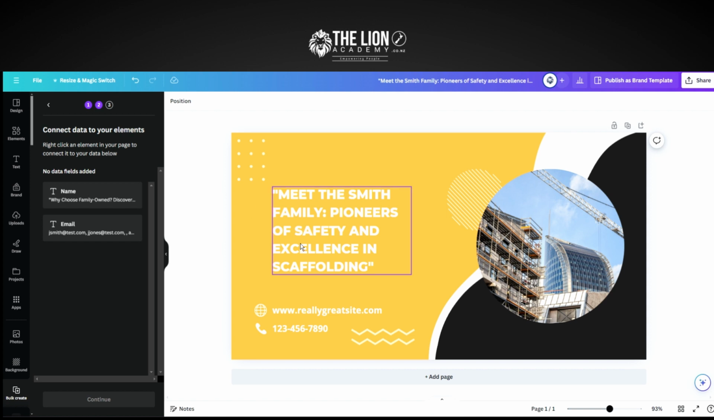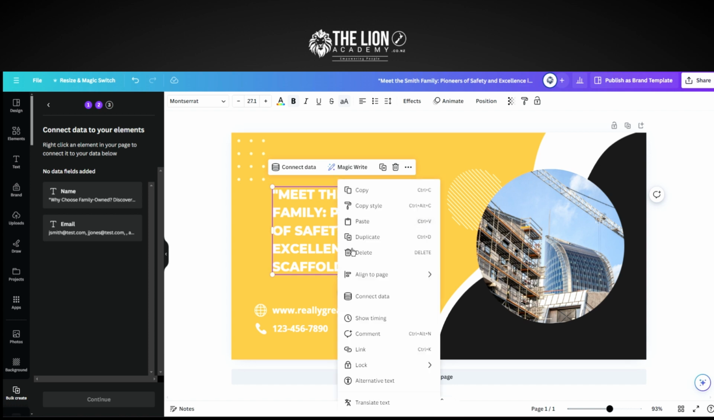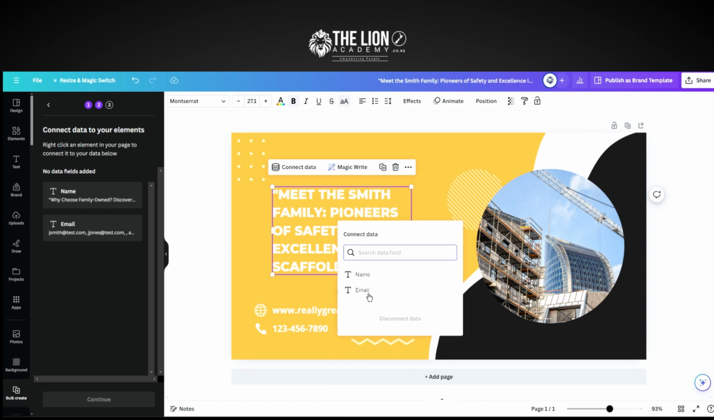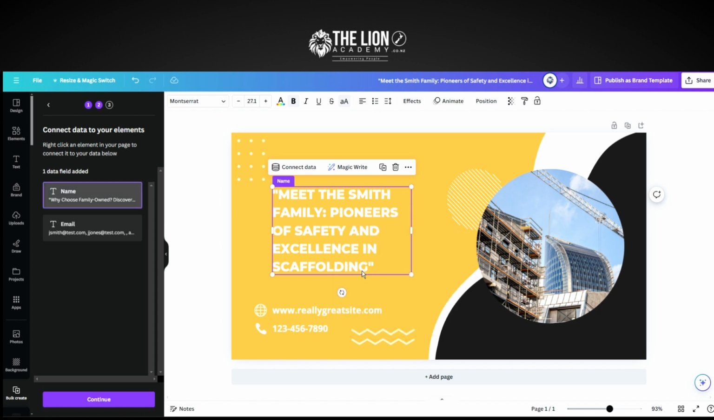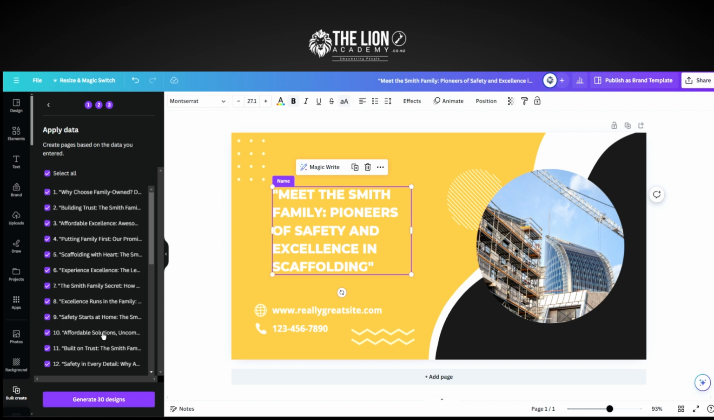So now we want to connect that data in the space where the headlines go. So we click in here, we right click, we go connect data, and we want to connect to the name tab. Now what some people do, they make a mistake, they go running over here and try and click it over here. You got to click it down in here. This is the data we're going to connect to. Click on it, and then as you can see it's highlighted. So this field here is going to connect all the data from over here. We go to continue, there they all are there, generate 30 designs.